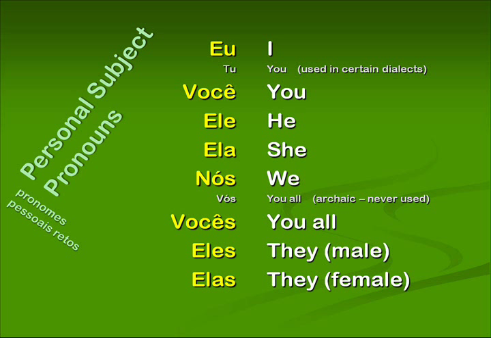Now, why did I gray out tu, right? Tu, like você, means you, but it's only used in certain regional dialects throughout Brazil. So it's not that important to learn. Why complicate things learning another form, right? You can just use você. With vós, you never want to use it because it's archaic. It's never used in modern Brazilian Portuguese. You'll only see it in older documents, things like that, the Bible, etc. Okay? So those are the personal subject pronouns.